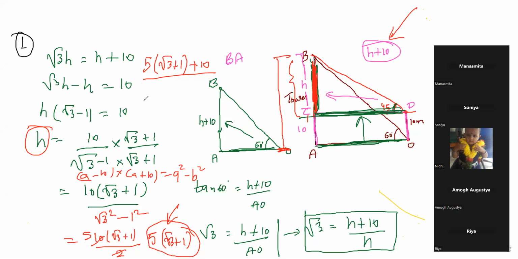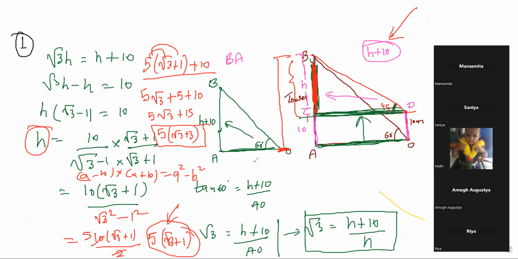Now 5 over root 3, if I open this bracket, plus 5 plus 10, so it will be what? 5 root over 3 plus 15. So if I take 5 as common, so it will be root under 3 plus 3. Now the correct answer is this. It's fine now, na? ठीक है? Everyone, sir, I want analysis of poly. But you can directly tell me, है ना? Okay, fine. We should move to the next question.